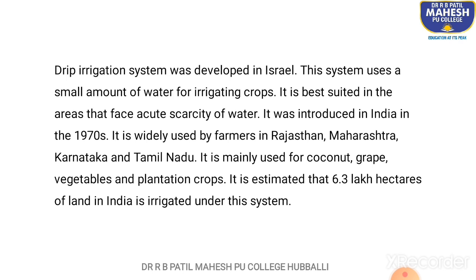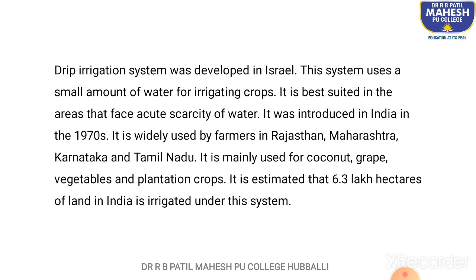It is widely used by farmers in Rajasthan, Maharashtra, Karnataka, and Tamil Nadu. It is mainly used for coconut, grape, vegetables, and plantation crops. It is estimated that 6.3 lakh hectares of land in India is irrigated under this system.